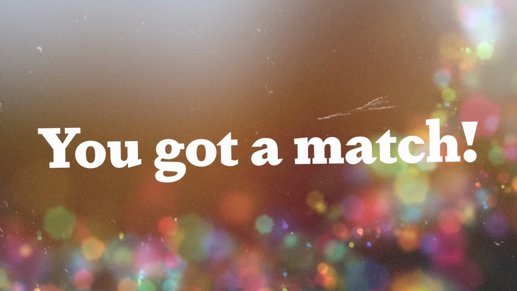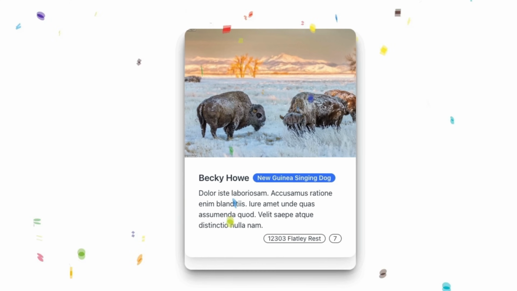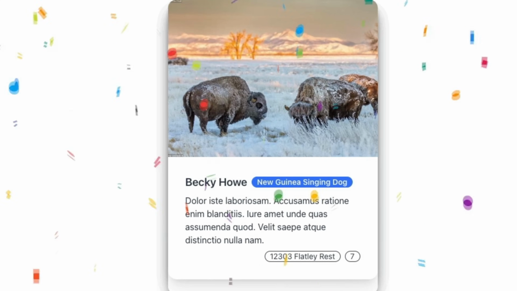Something that would be really cool is if you feel awesome when you get a match with someone. So I decided to install this confetti effect that goes off when you get a match. Also, when you match with someone, you get a little pop-up letting you know that they swiped right on you also. So I'm pretty happy with this effect. I'm going way too deep into this.